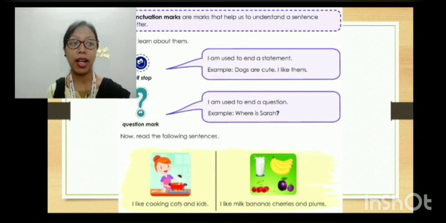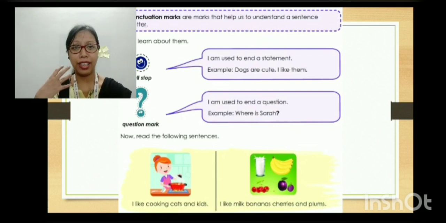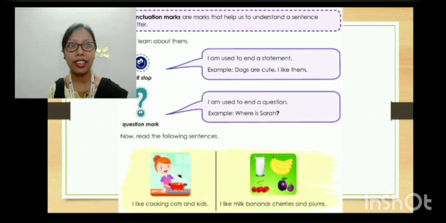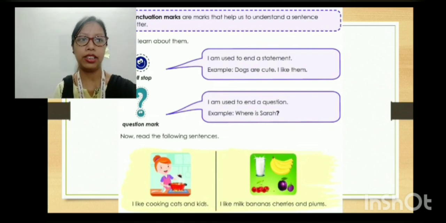When we say these without any punctuation marks, how do you feel while listening to these sentences? It feels like something is wrong with them, right? "I like cooking cats and kids." That would mean I love to cook cats and kids in my kitchen. No, never. How is it possible?